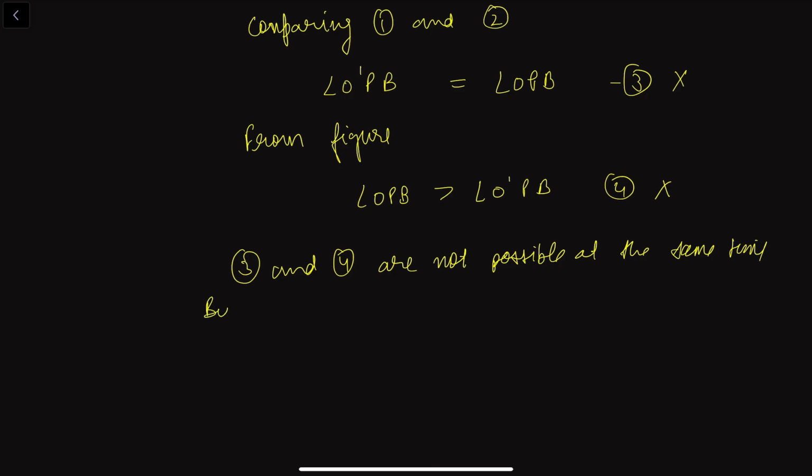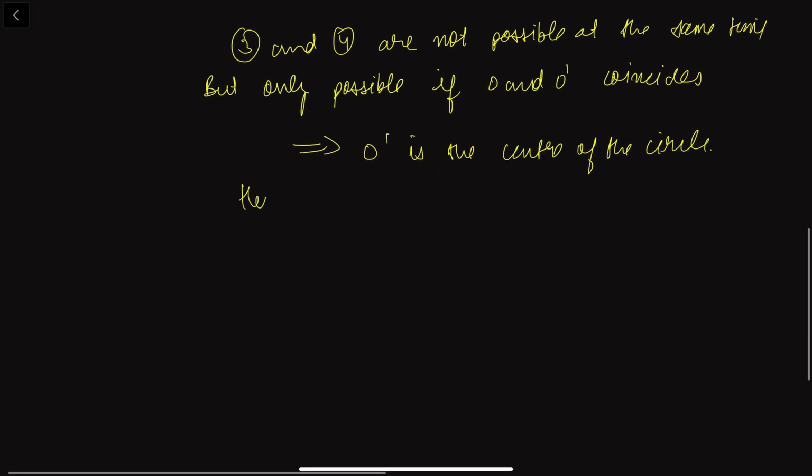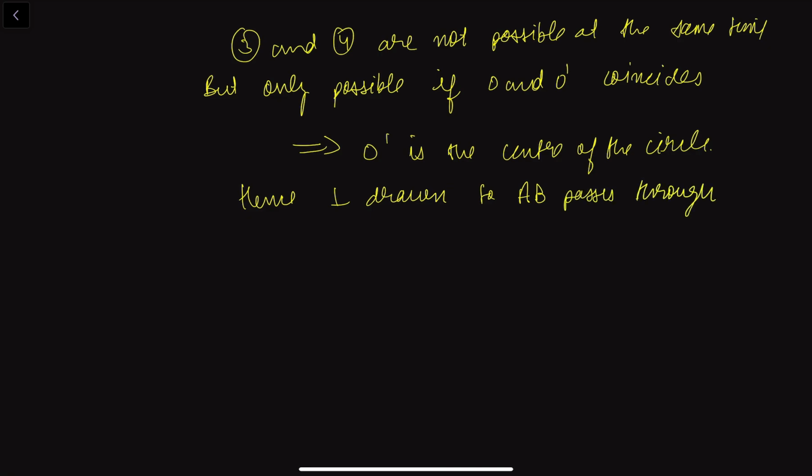So it is only possible if O and O dash coincide. This implies that O dash is the center of the circle. Hence the perpendicular drawn to AB passes through the center.